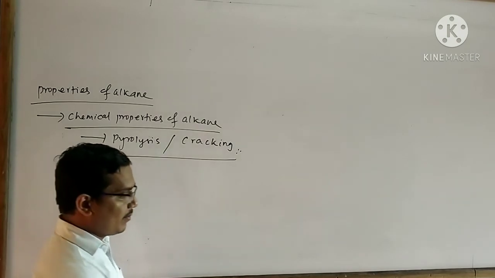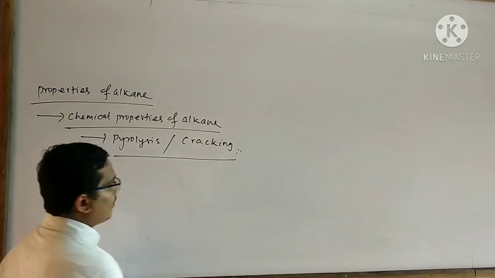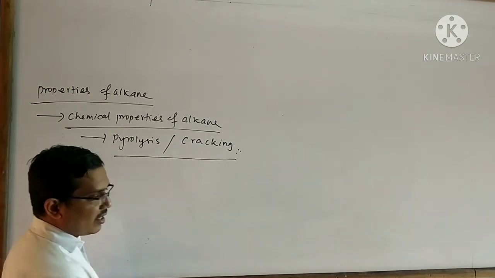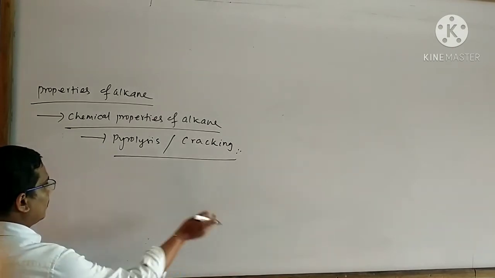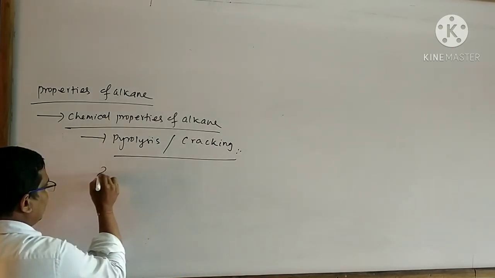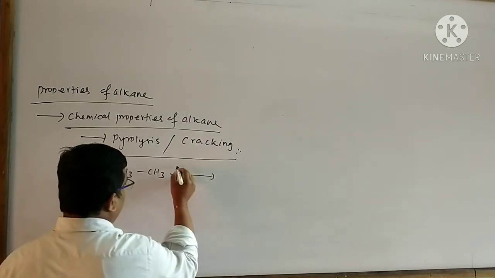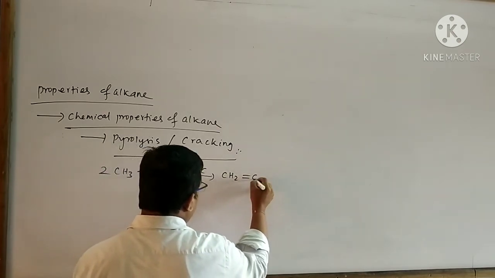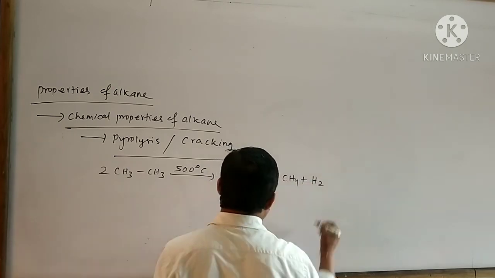Suppose take an example: when methane is heated at 500 centigrade in the absence of air, then a mixture of methane, ethene and hydrogen gas is formed. I can write the reaction like this: CH3-CH3 at 500 centigrade produces ethene and methane and hydrogen gas.